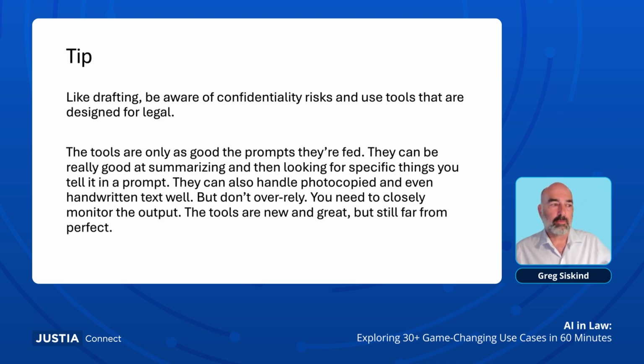They're also really getting better as far as handwriting recognition and being able to handle bad photocopies. Just a few years ago, handwriting recognition was extremely difficult for AI tools, and now they've gotten quite a bit better.